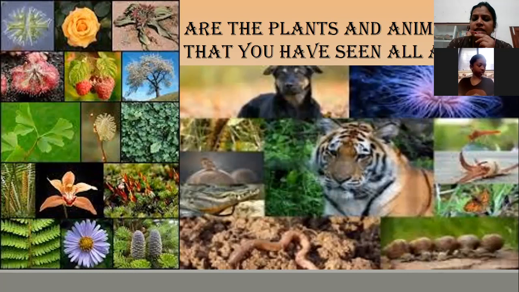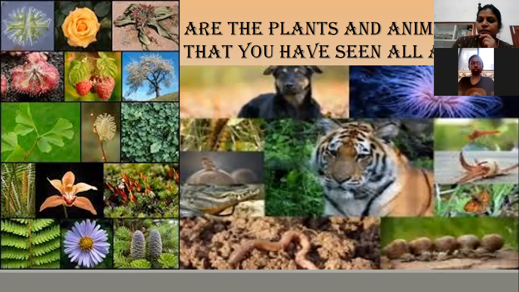Plants differ in many ways. If we consider their nutrition, can you tell me how plants make their food? With sunlight, water, and one more thing, carbon dioxide. Yes.